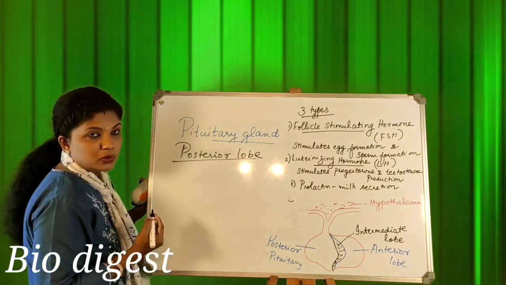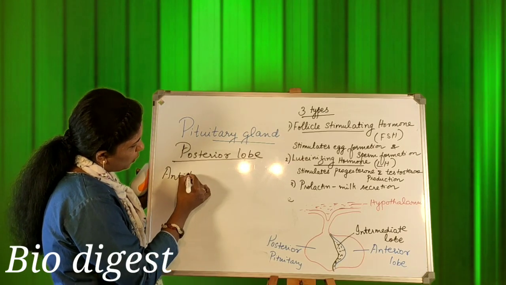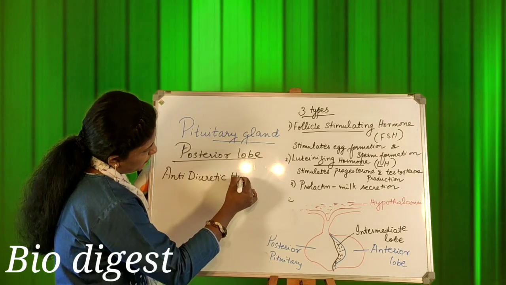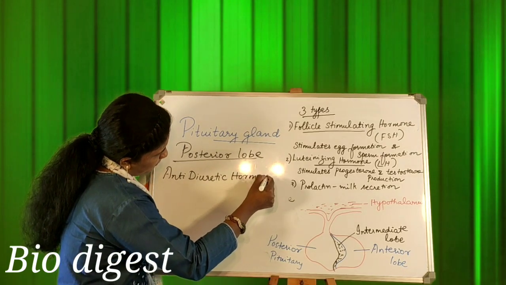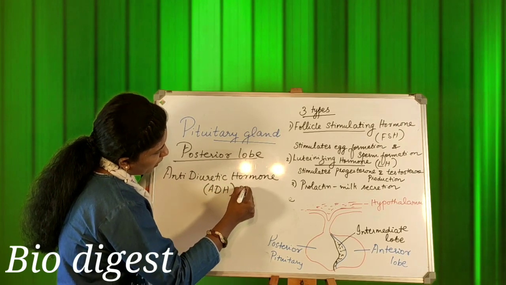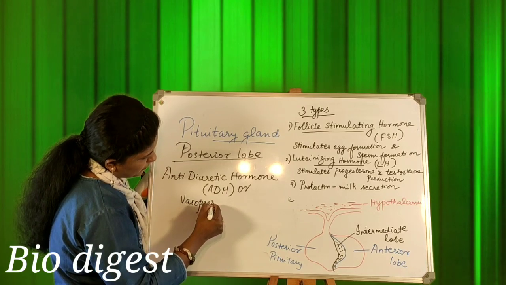Posterior lobe is producing a hormone known as antidiuretic hormone, otherwise ADH, or it is also called vasopressin.